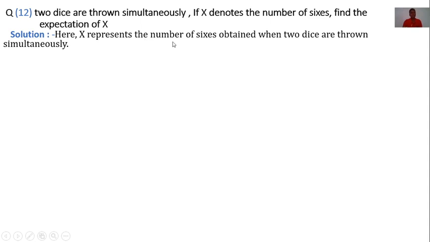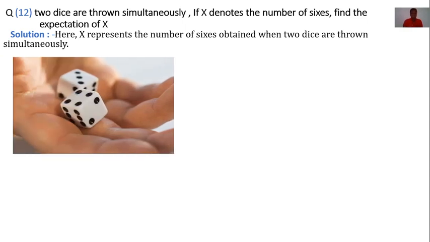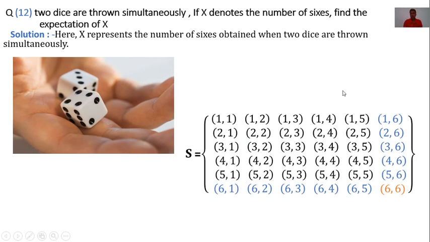X represents the number of sixes obtained when 2 dice are thrown simultaneously. Now here I throw 2 dice simultaneously, then we get the possible outcomes. These are the possible outcomes. Total outcomes are 36.